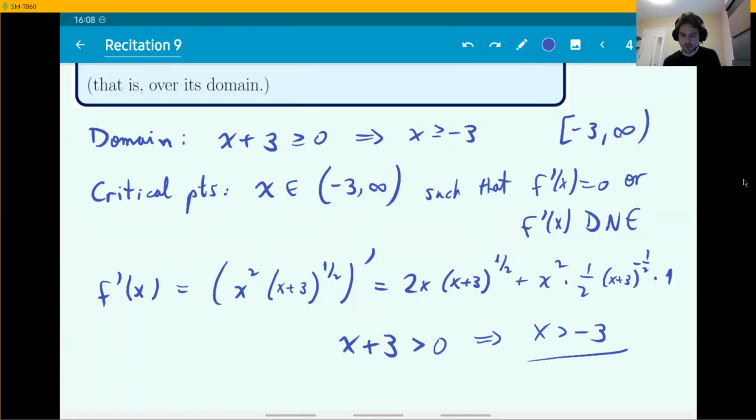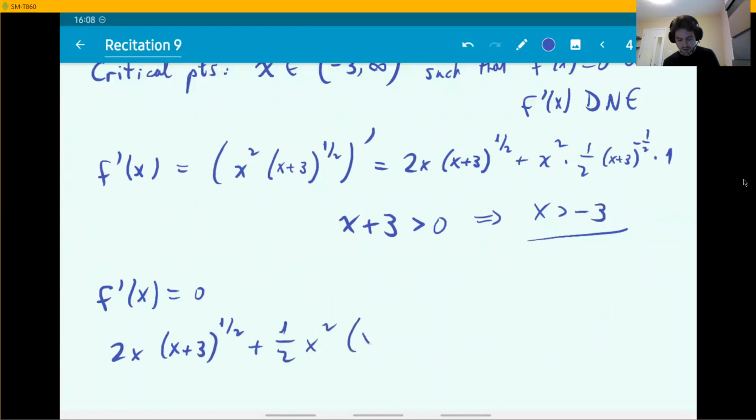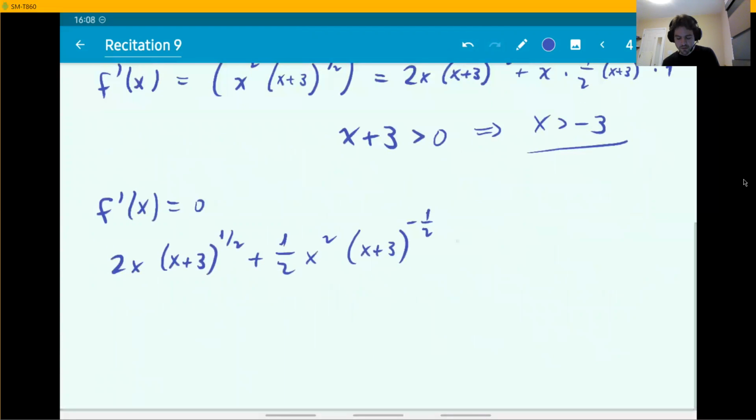But there might be points where the derivative is equal to 0. So now we set that equal to 0 and solve. Let's see, 1/2 x squared (x plus 3) to the negative 1/2 equals 0. How do we solve this?